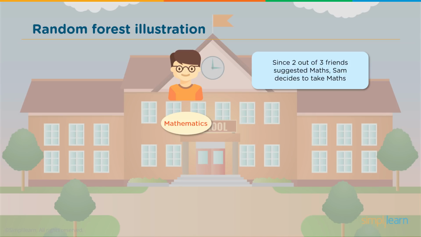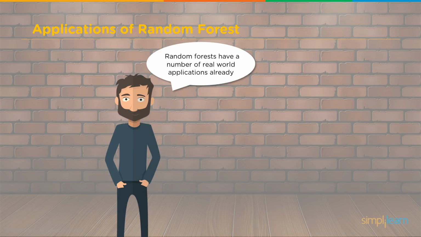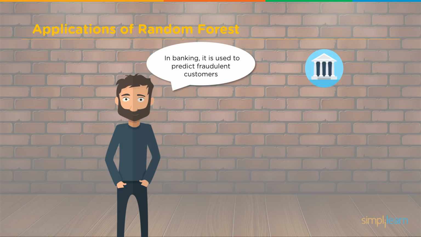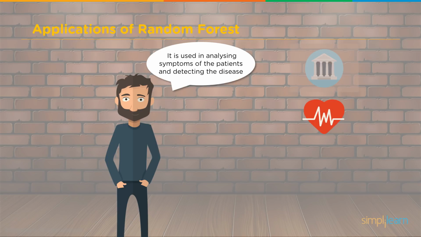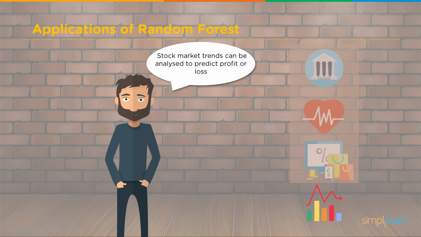So let's go back to our wine cellar. So you see, the more decision trees, the more accurate the prediction will be. Random forests have a number of applications in the market already. If you've been watching any of our other tutorials, you'll see that these are very common. In banking, it can be used to predict fraudulent customers. It is used to analyze symptoms of patients and detect disease. In e-commerce, recommendations are predicted based on customers' activity. Stock market trends can be analyzed to predict profit or loss.